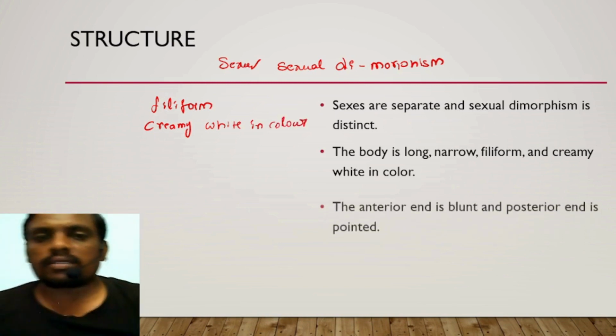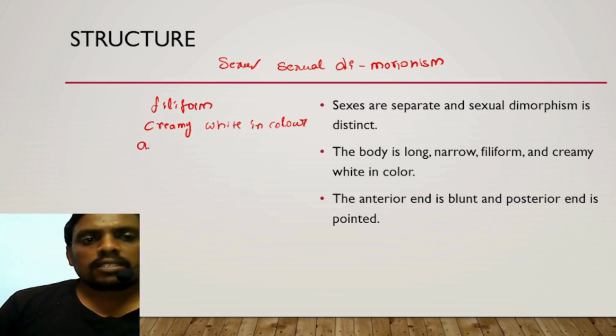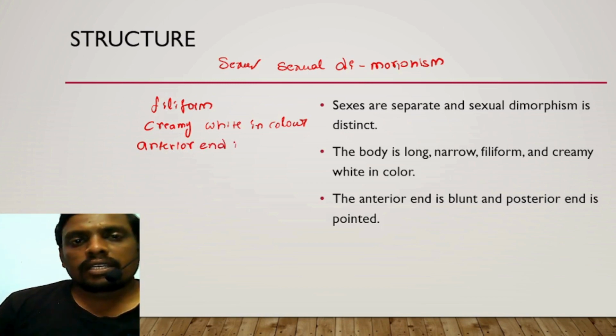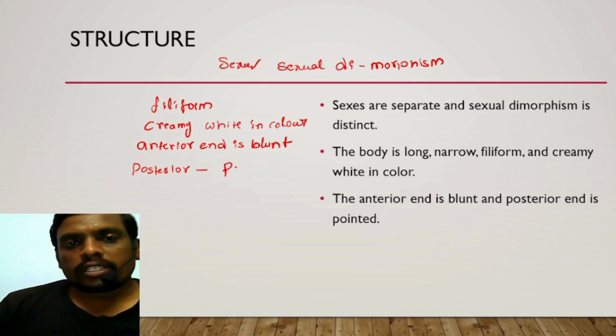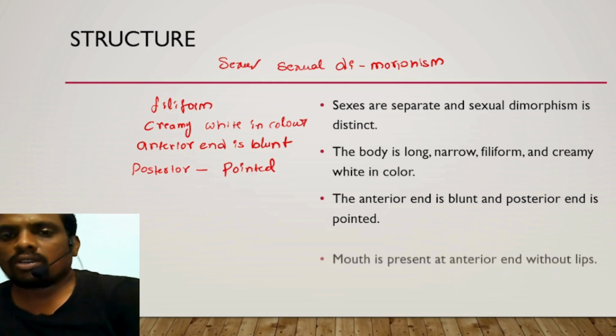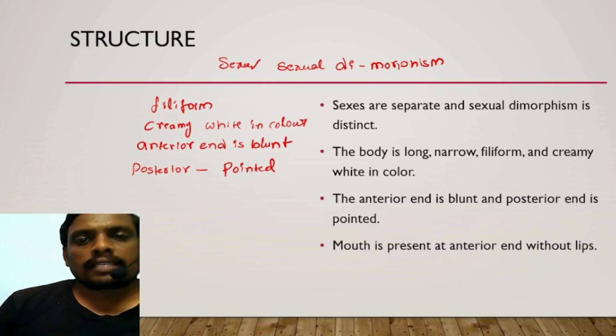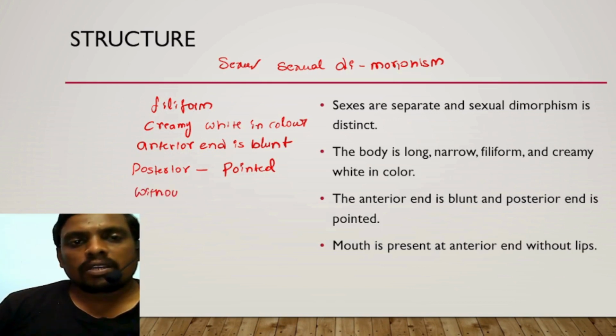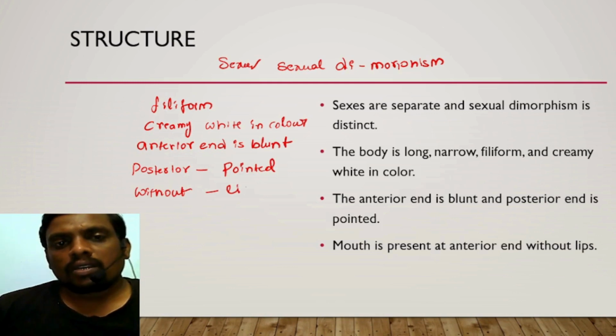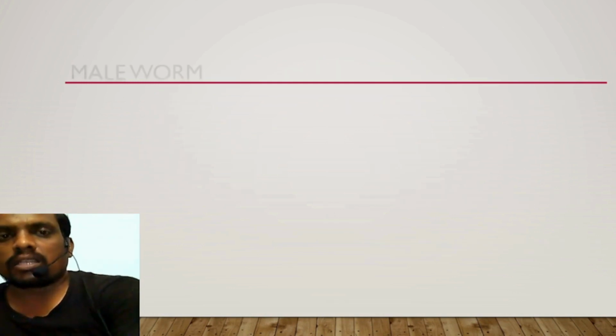Now continuation, let us see. The anterior end is blunt and the posterior end is pointed. Mouth is present at the extreme anterior end without any lips. So these are the general morphological features.